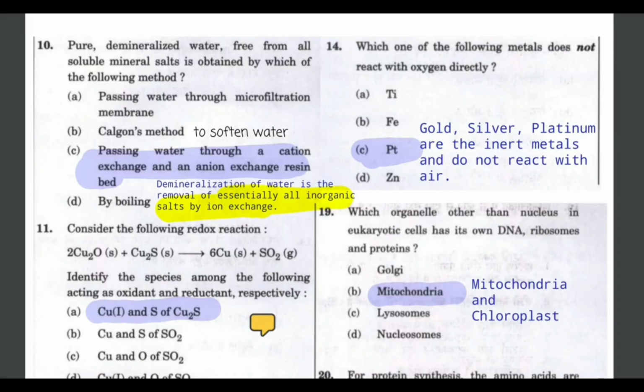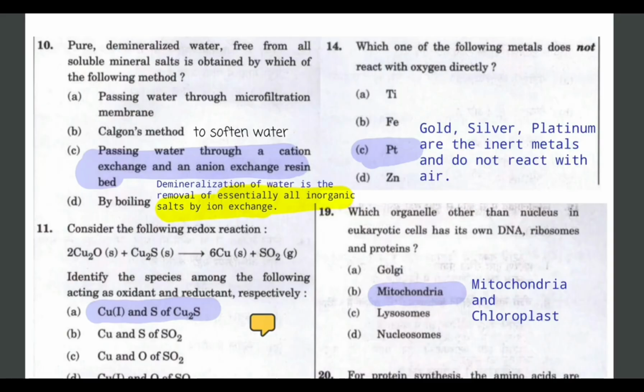So this is the first question about demineralized water, that how is it obtained. It is obtained by passing water through a cation exchange and an anion exchange on a resin bed. So C would be the correct answer.